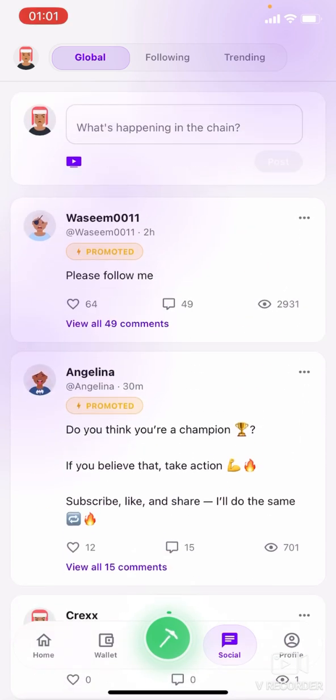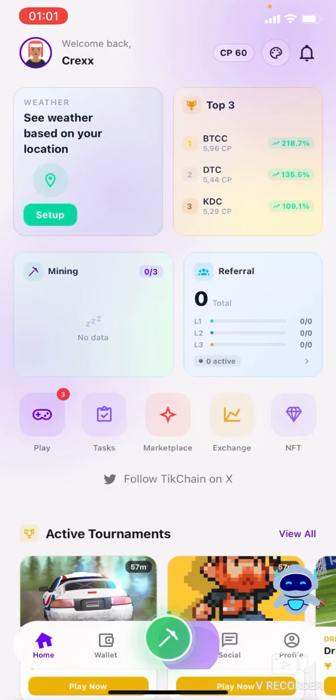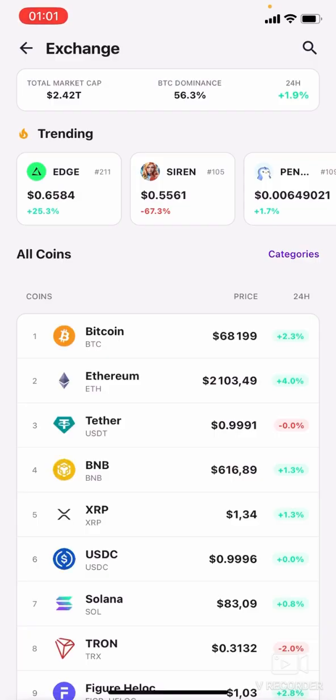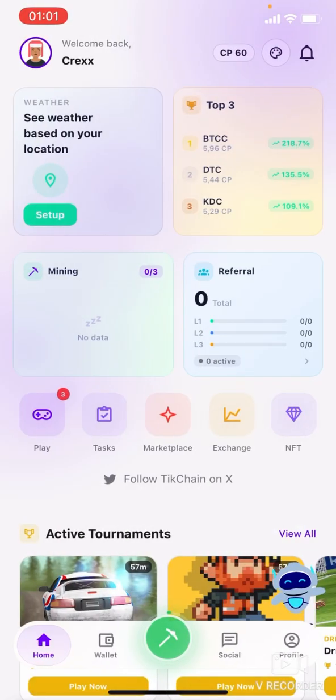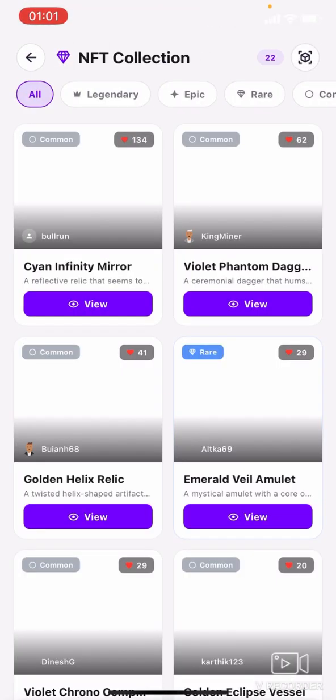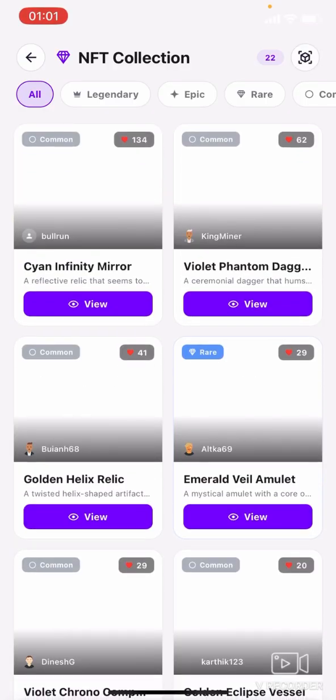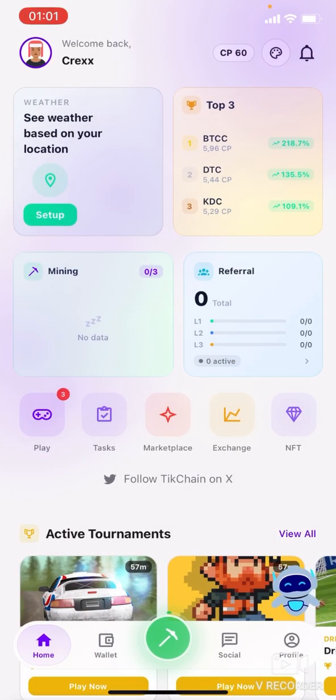This is just what you can basically do over here. It's a social media application and a lot of stuff. You can actually create tokens, you can check their exchange right here, you can trade, you can do so many things on the application. We have NFTs. You have NFTs here. You can create NFTs, buy, and trade them also over here.